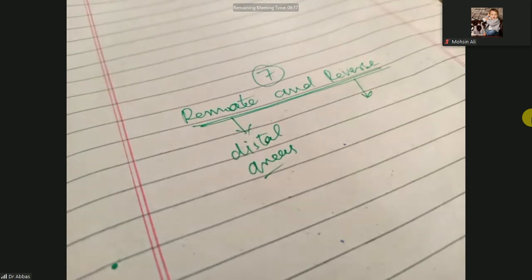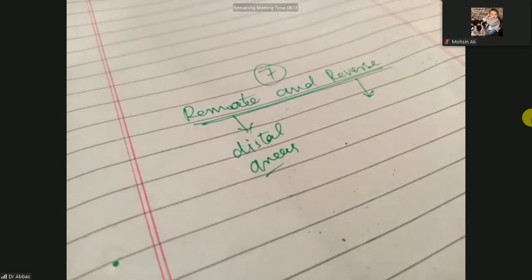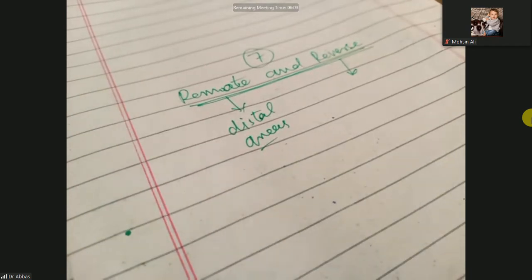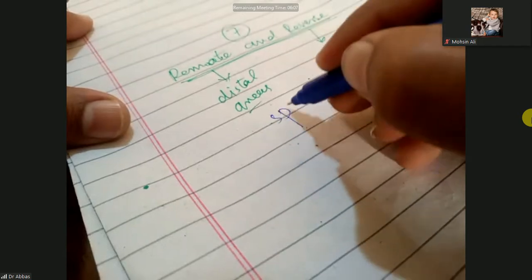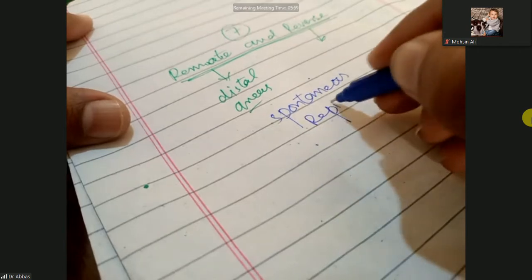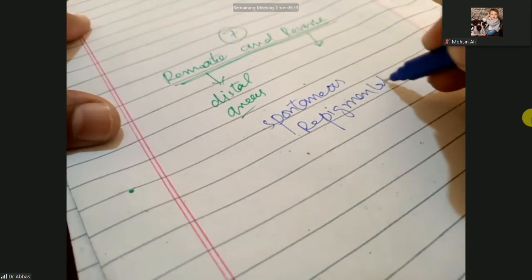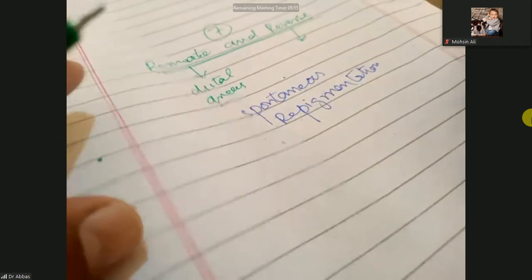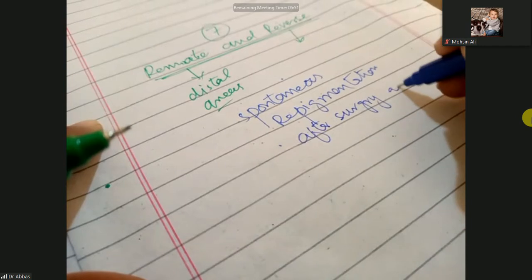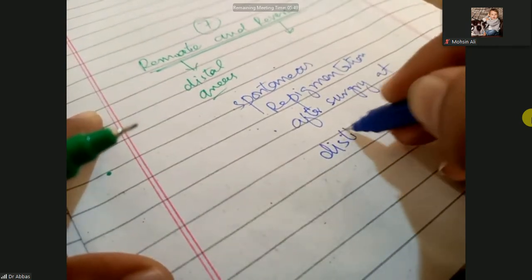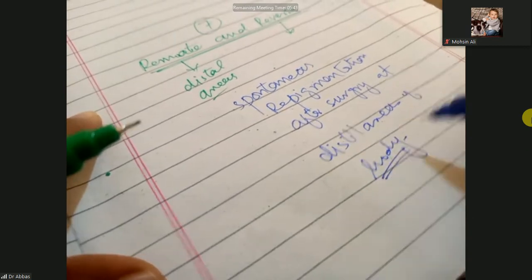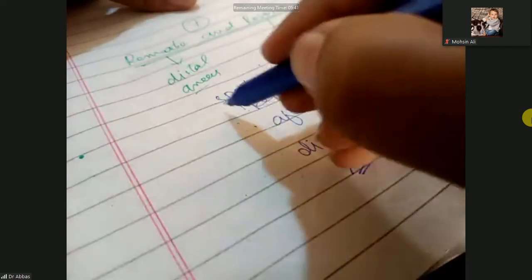It means there is a spontaneous repigmentation after surgery at distal areas of the body.